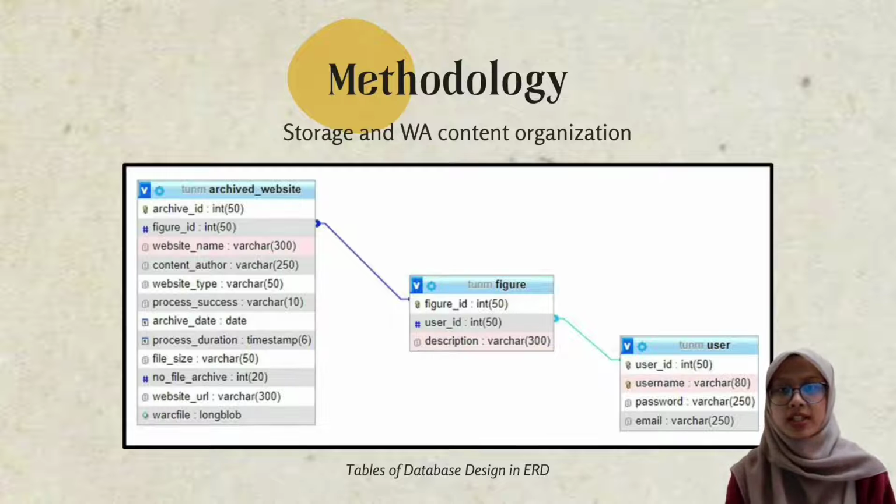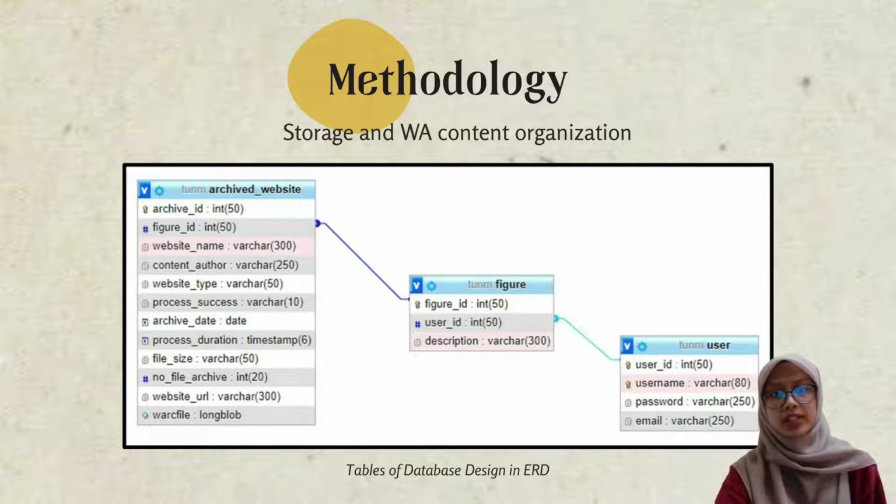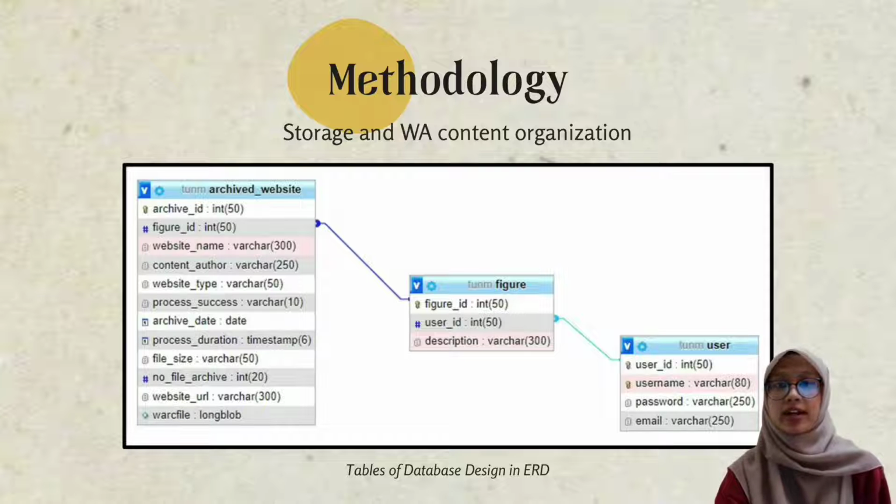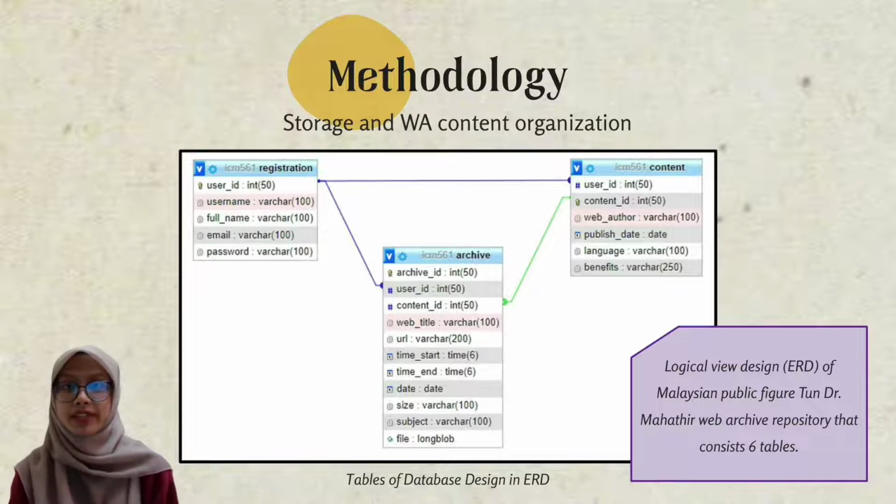Next is the methodology, storage and web archive content organization. So the first figure here, as you can see, is the tables of database design in ERD diagram. To summarize the figures with the previous one, it is a logical view design ERD of Malaysian public figure Tun Dr. Mahathir web archive repository that consists of 6 tables, which are archive website, figure, user, registration, archive, and content. So each of the tables has its own attribute, key, metadata, and function.